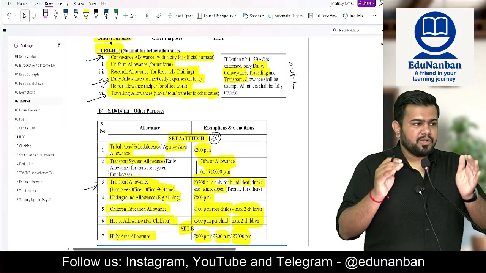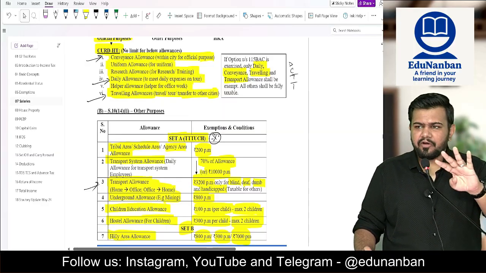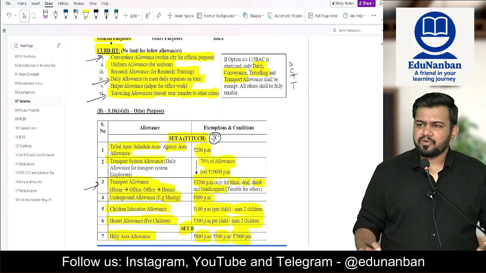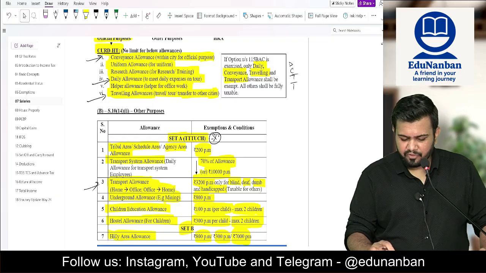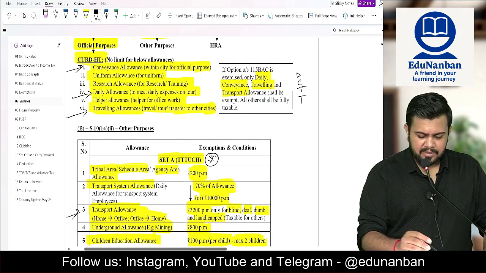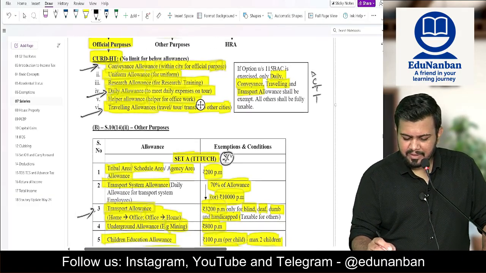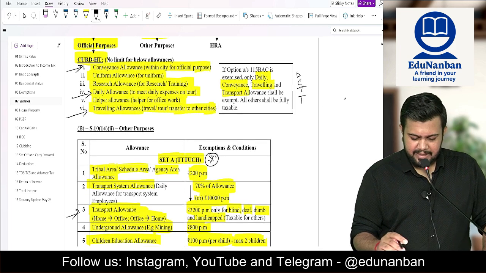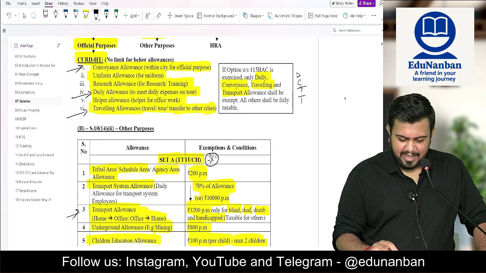For the new tax regime, only 4 of these allowances can you claim exemption, the balance you will not be able to claim. What are those 4? Daily allowance, conveyance allowance, traveling allowance and then transport allowance. Daily, traveling, conveyance and transport.